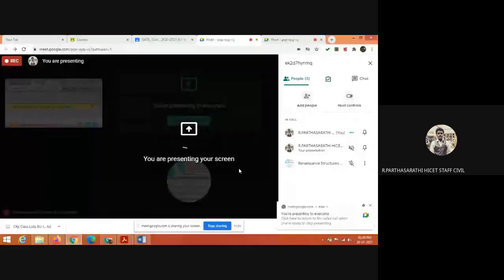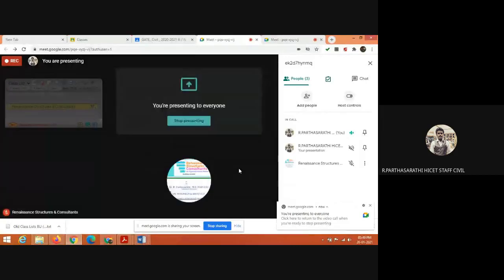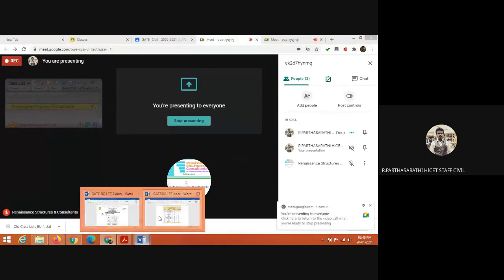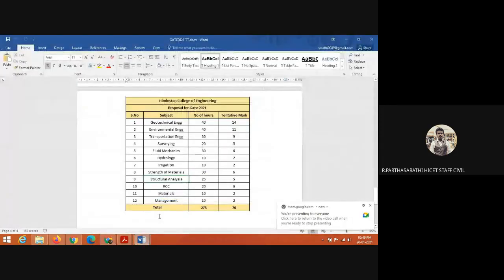So, today we are discussing the GATE syllabus. This is related to highway engineering. Before that, I'm giving the introduction about this area of the subject. Serial number 3, transportation engineering and highway engineering. It will take 30 hours. The tentative marks expected for the GATE examination are 9 marks. This is for your information.